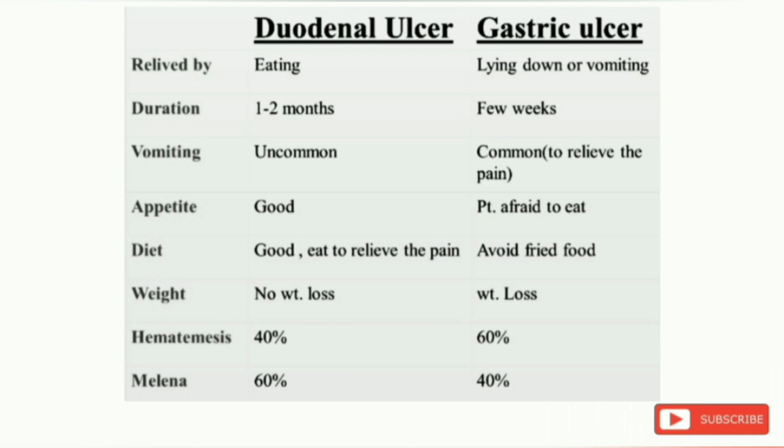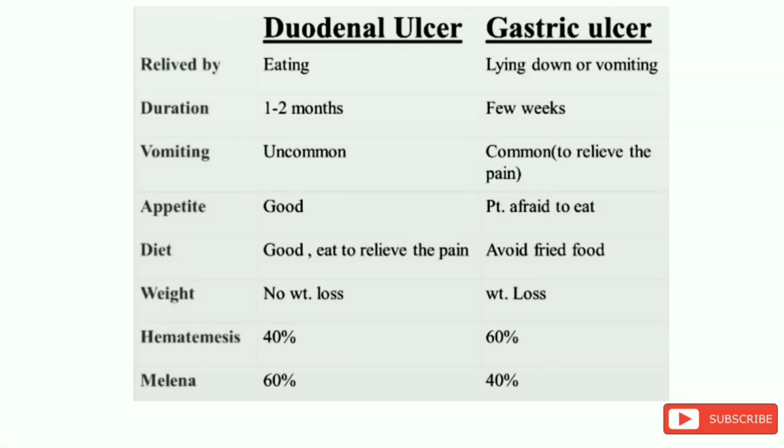Duodenal ulcer patients have a good appetite, and gastric ulcer patients are afraid to eat. Duodenal ulcer patients have no weight loss, and the gastric ulcer patient shows weight loss. Hematemesis in the duodenal ulcer patient occurs in 40%, whereas in gastric ulcer occurs in 60%.